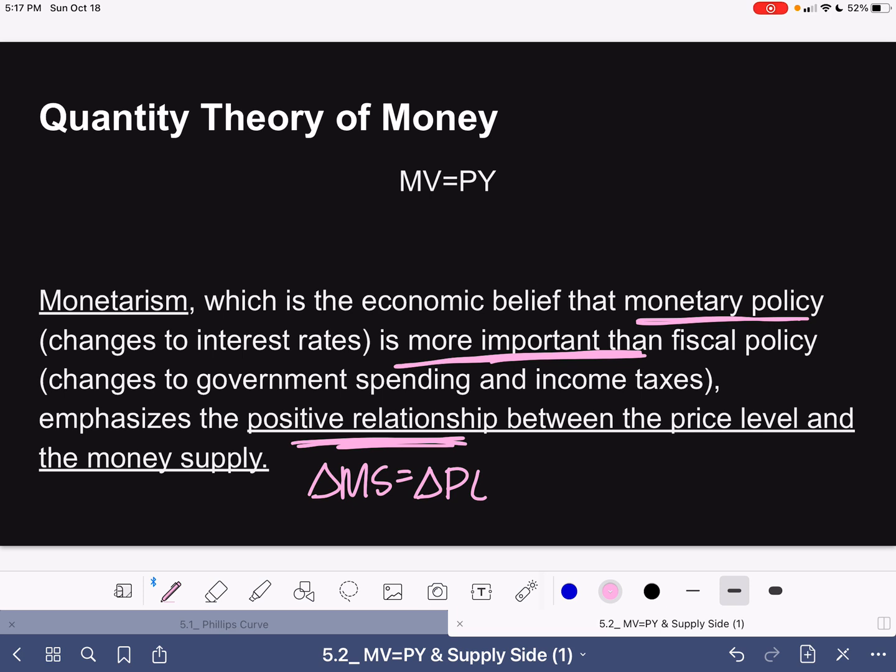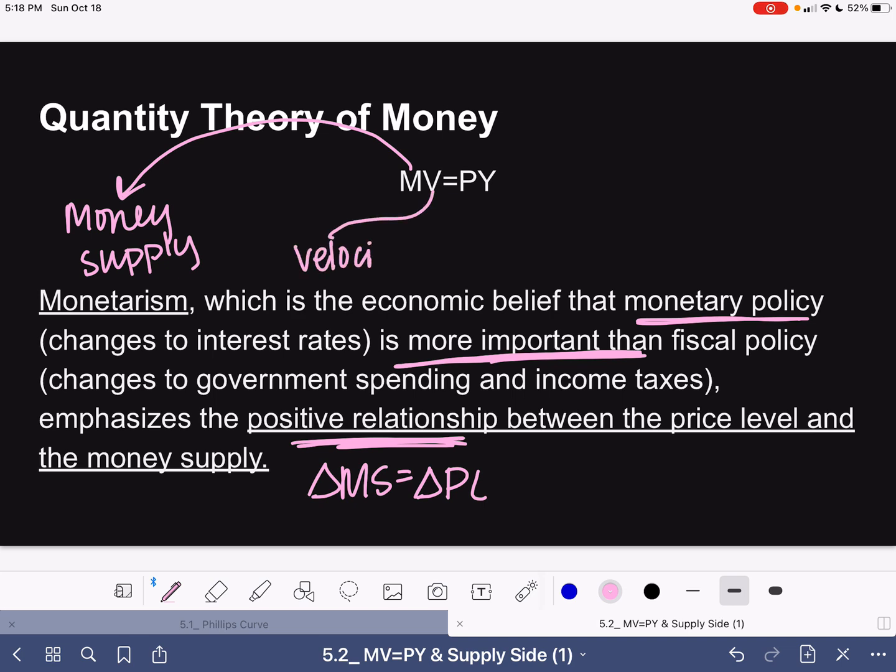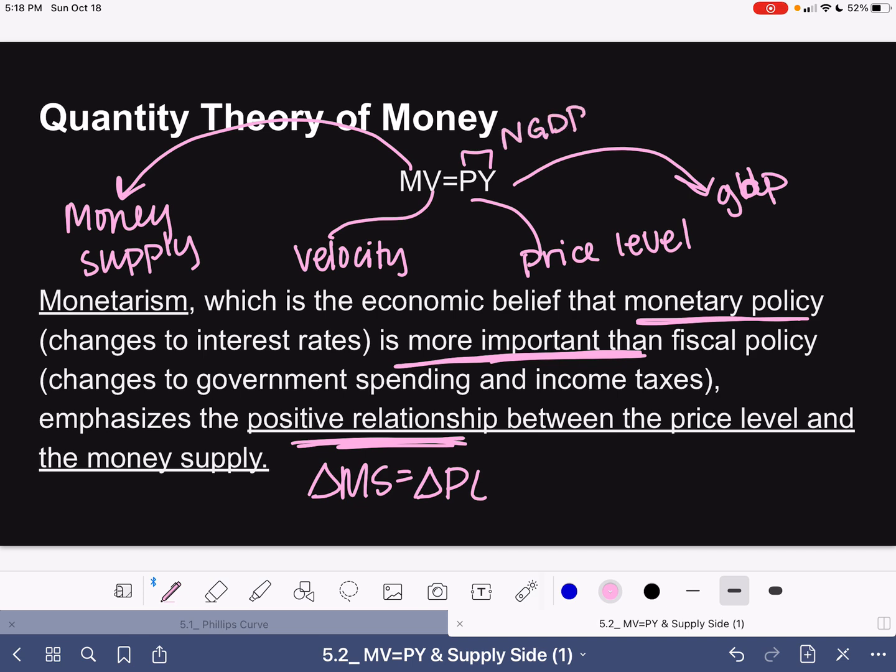So if we break down our quantity theory of money equation here, M is our money supply, V is the velocity of money, P is price level, and then Y is GDP. If we look at PY together, this equals nominal GDP. So that's our MV equals PY equation. It just emphasizes that the change in the money supply equals the change in the price level.